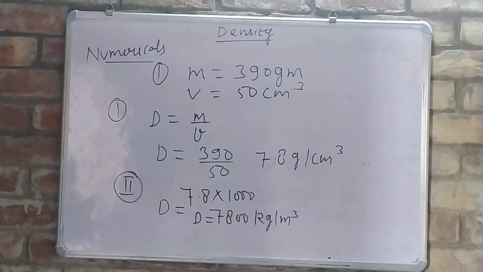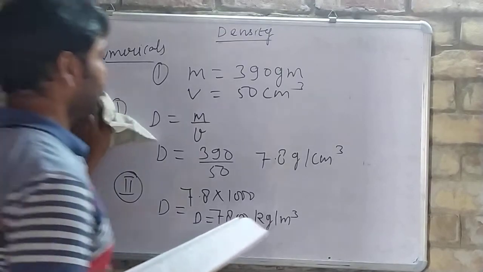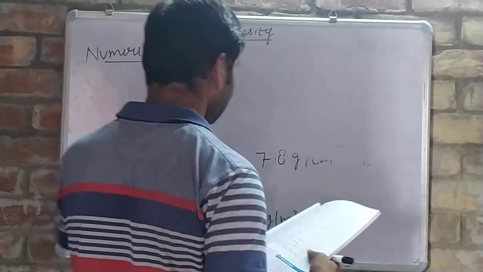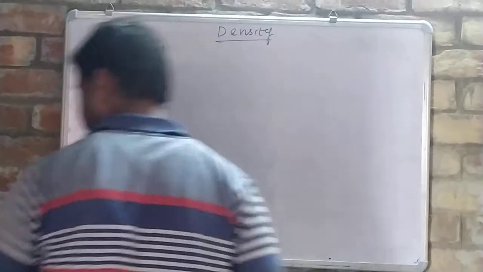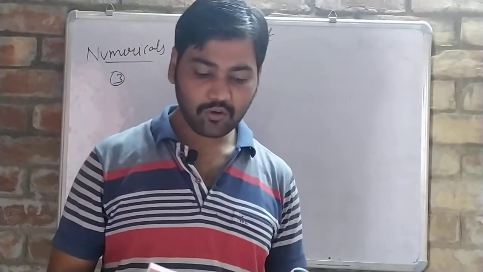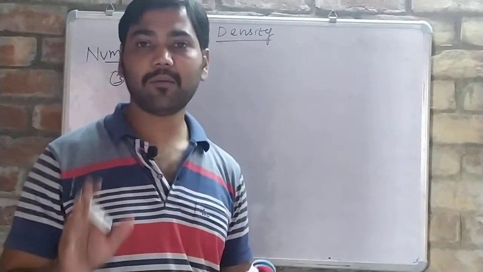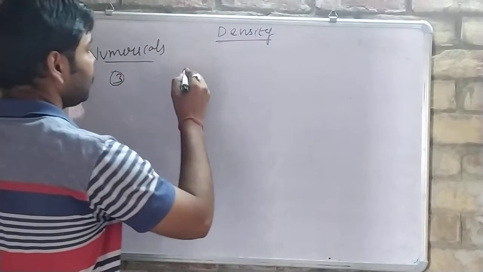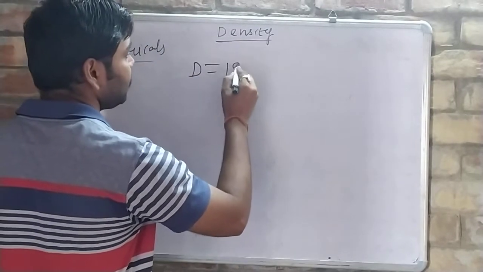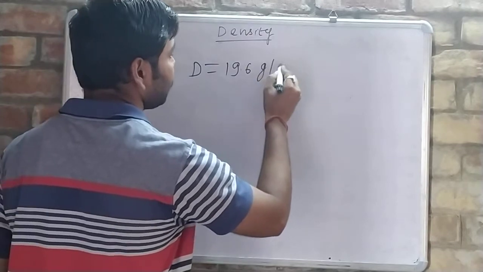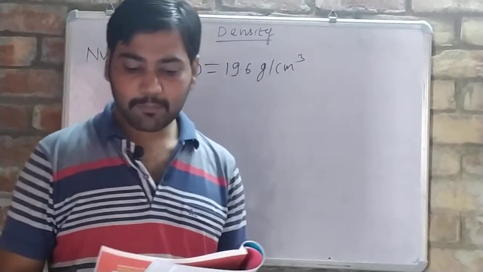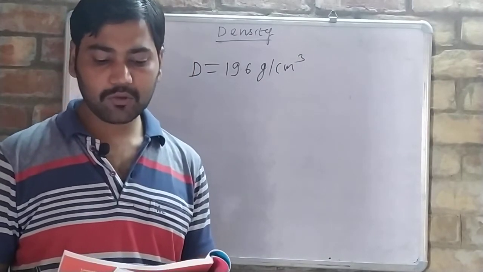Okay, now see question number 3, given on page number 23. In this question it is written, the density of gold is 19.6 gram per centimeter cube. So first, what is given in the question, write that: density is 19.6 gram per centimeter cube. Then, what would be the mass of gold whose volume is 50 centimeter cube?